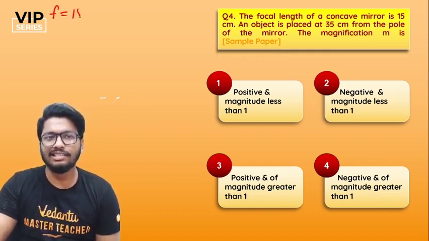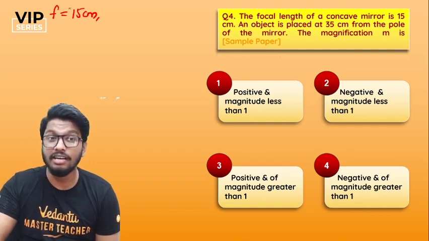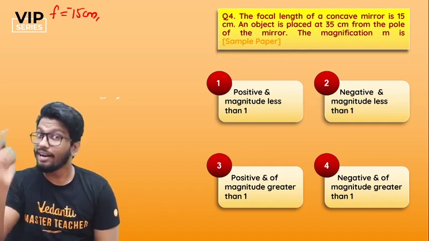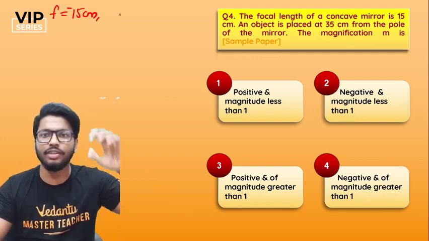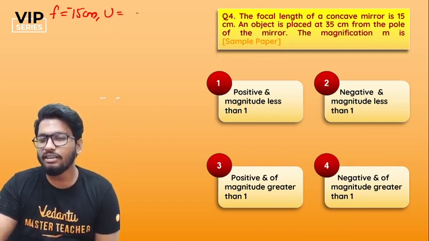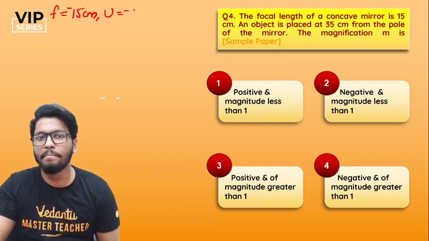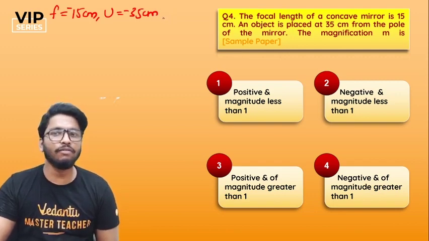Focal length is given as 15 centimeter. First thing first. Now remember, people, in a concave mirror, the focus is also something which lies in front of the mirror. So it's going to be minus 15, alright? That's the first thing. Remember the sign convention. Never ever ignore that, alright? The object distance u is 35 centimeter from the pole. Again, in front of the mirror. So it will be minus 35 centimeter. Done. Alright, you're supposed to find out what is the magnification.